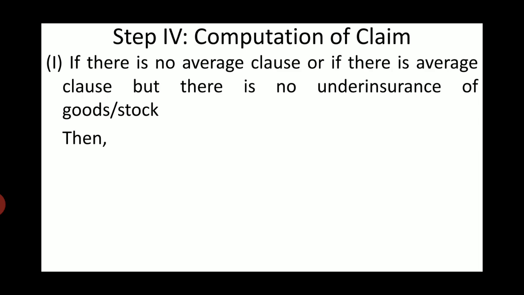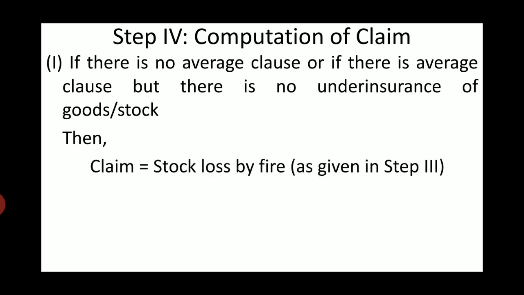Now under insurance of goods means where the goods are not adequately insured against the loss. Now in case the goods are not underinsured, that is, it is properly insured and no average clause is applicable, then in that case claim is equal to stock loss by fire.